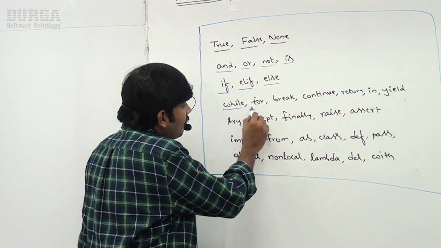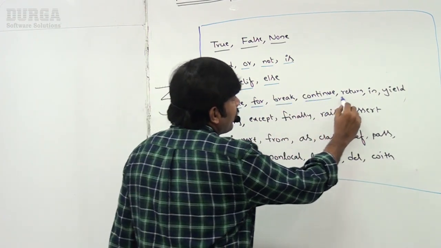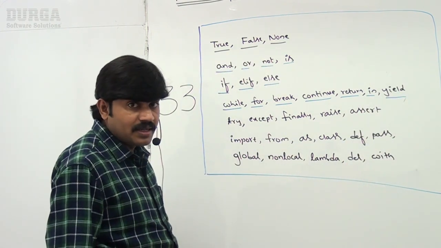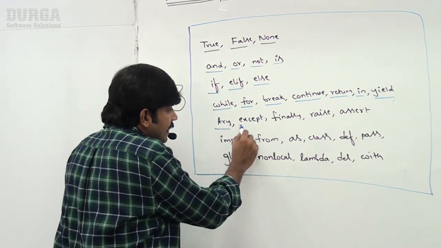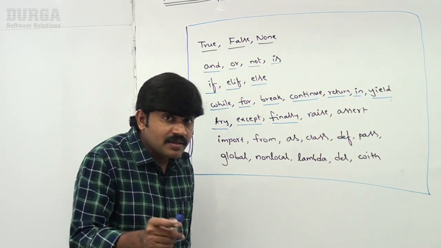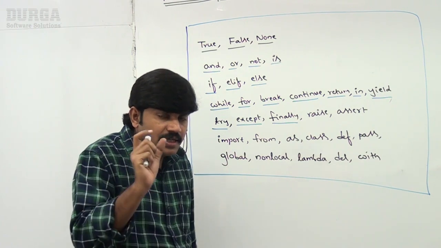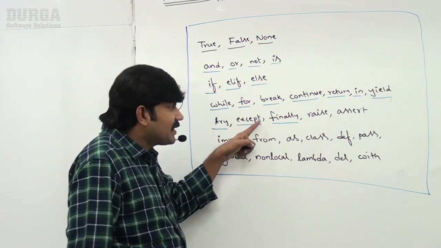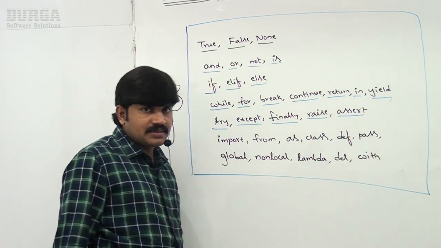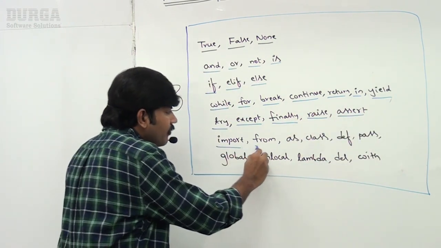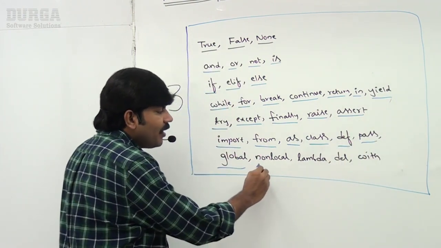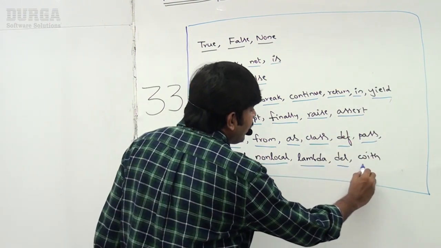Next, while, for, break, continue, return, in, yield. Yield is a keyword in Python. Next, try, except, finally. Sir, for the people who are coming from Java, try, catch, finally. Instead of catch, here we have to use except, finally. Raise, assert, import, from, as, class, def, pass, global, nonlocal, lambda, del, with.